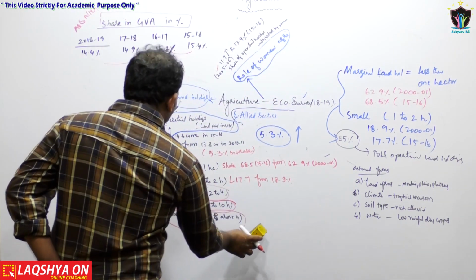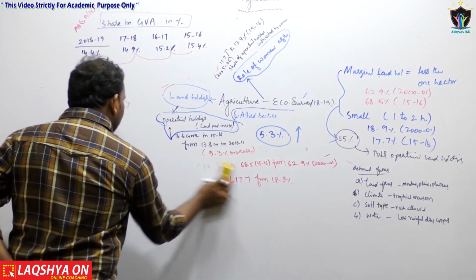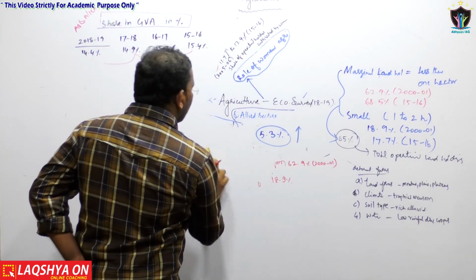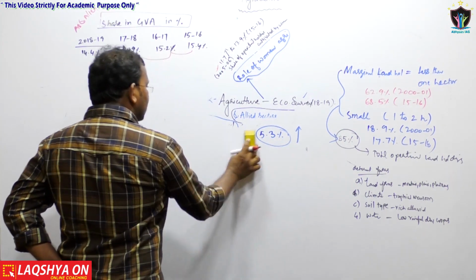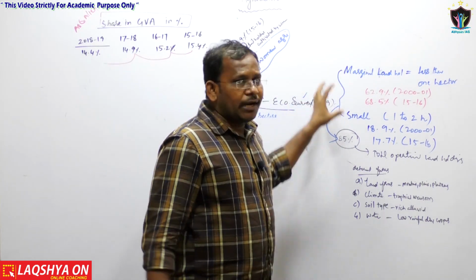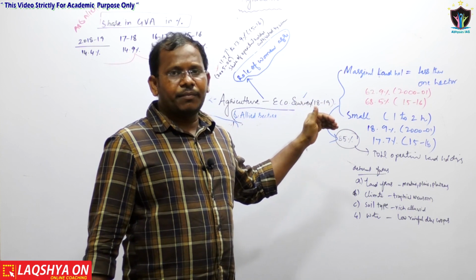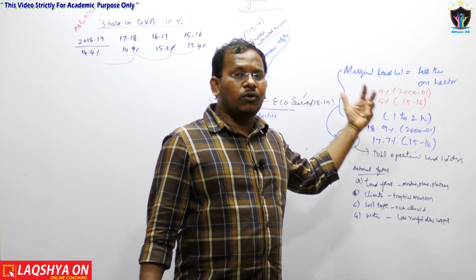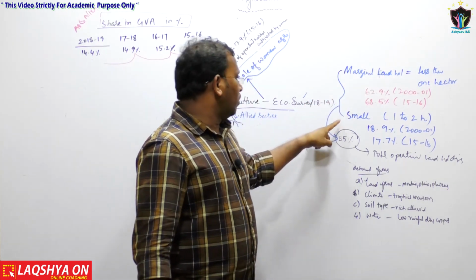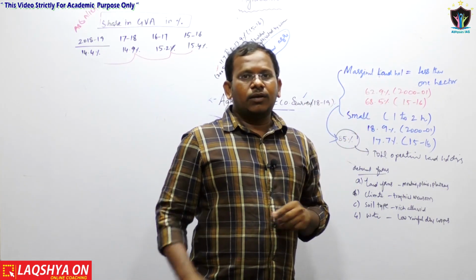As far as the total operational land holdings are concerned, 85% of the total operational land holdings in the Indian economy comprise marginal land holdings and small land holdings.